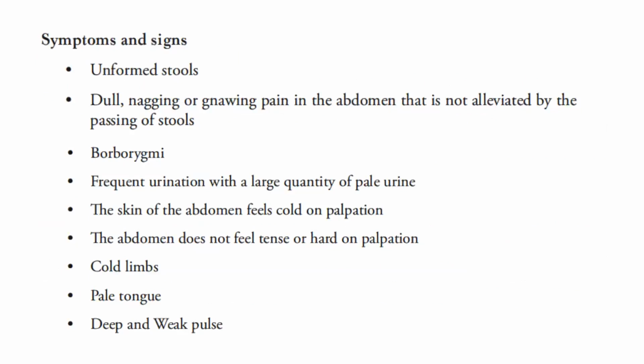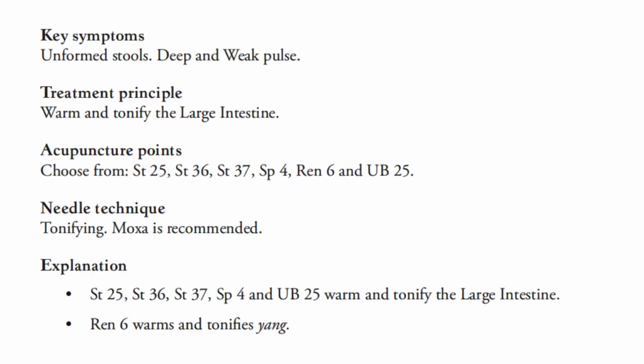there are unformed stools, dull, nagging, or gnawing pain in the abdomen that is not alleviated by passing of stools. There is borborygmi, frequent urination with a large quantity of pale urine. The skin of the abdomen feels cold on palpation. The abdomen does not feel tense or hard on palpation. There are cold limbs, pale tongue, a deep and weak pulse, and the key symptoms here are unformed stools and deep and weak pulse. For the treatment principle, we warm and tonify the large intestine.